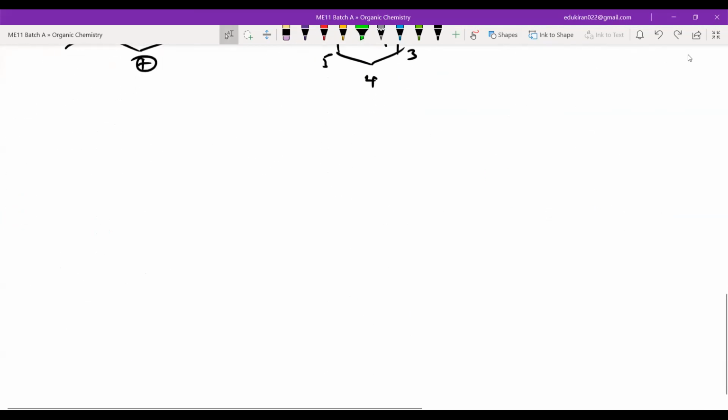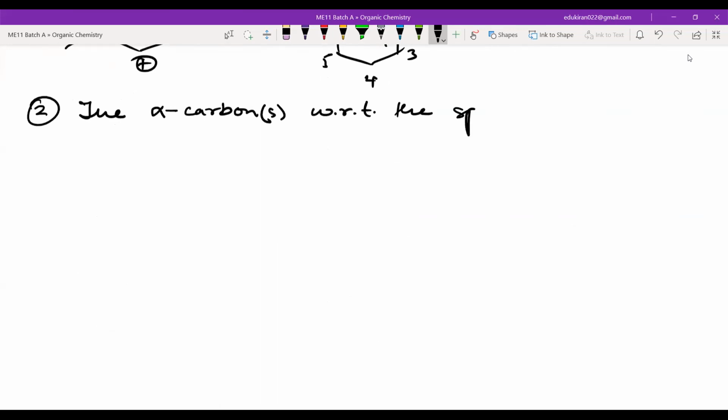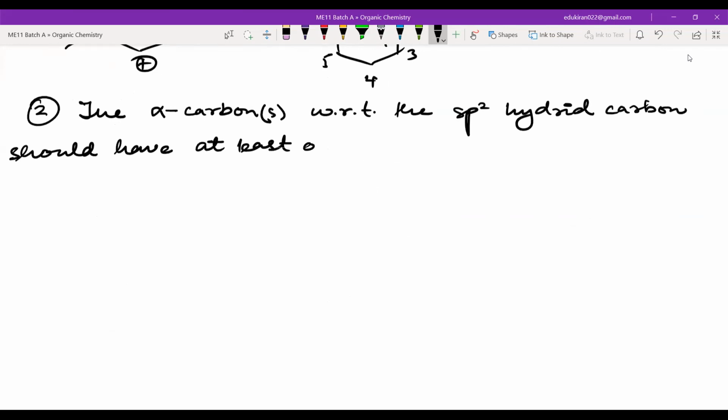Okay. Second condition, right? The alpha carbon, or alpha carbons, with respect to the sp2 hybrid carbon should have at least one hydrogen atom. Should have at least one hydrogen atom.